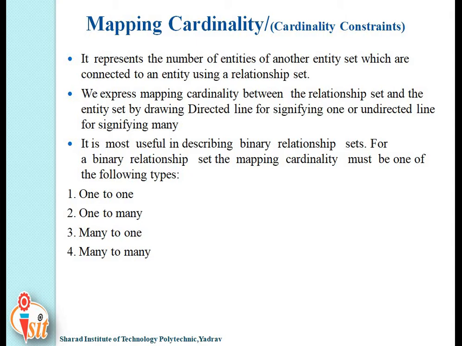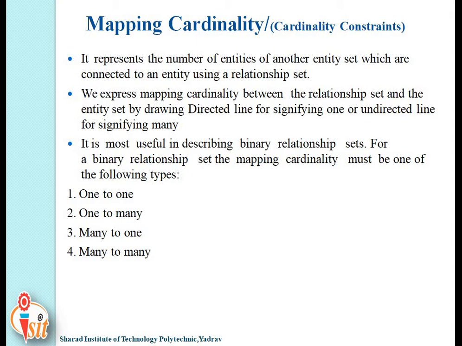We express mapping cardinality between the relationship set and the entity set by drawing a directed line for signifying one and an undirected line for signifying many. Remember this point: a directed line signifies one and an undirected line signifies many. Now, in which type of relationship, which degree of relationship, is mapping cardinality used? It is most useful in describing binary relationship sets.